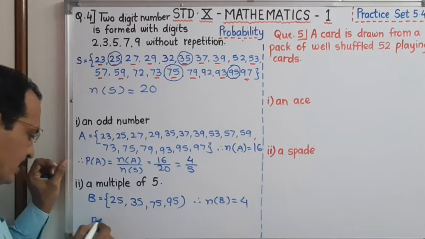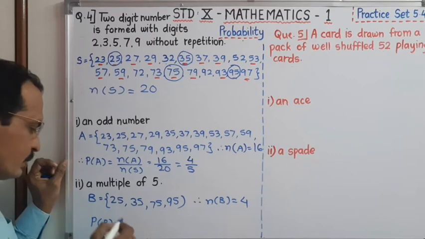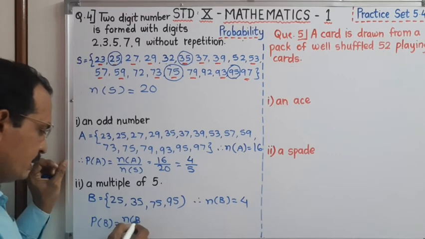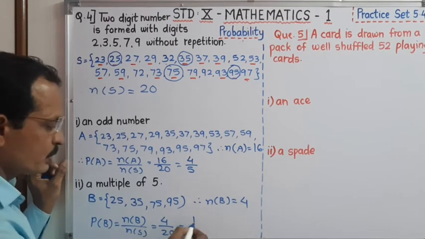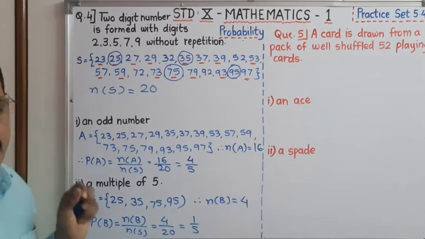And the probability for the event B is equal to number of B upon number of S. Number of B is 4 upon 20. Dear student, it is 1 upon 5.